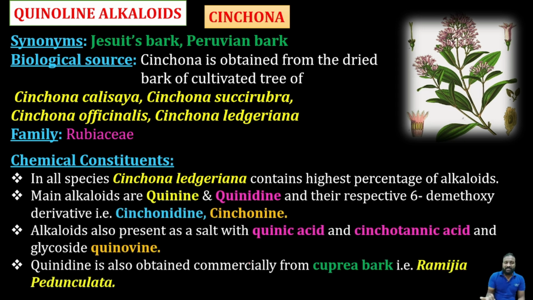So Peruvian bark and Jesuit's bark. They will give you a synonym and ask you to pick the right answer. I tell you there is no other synonym for this but Peruvian bark and Jesuit's bark. Cinchona is a bark, and the name itself is a hint. Other drugs may have such names, but these are very familiar.